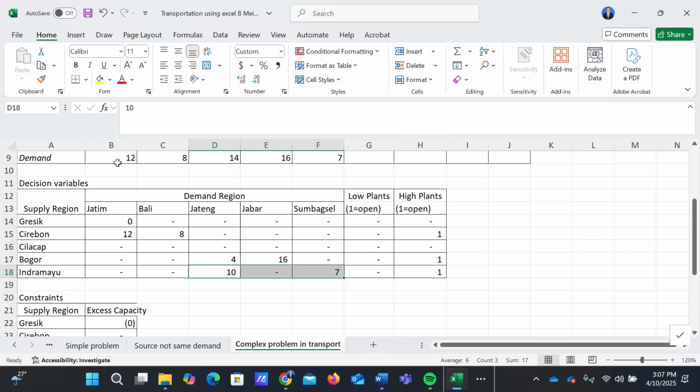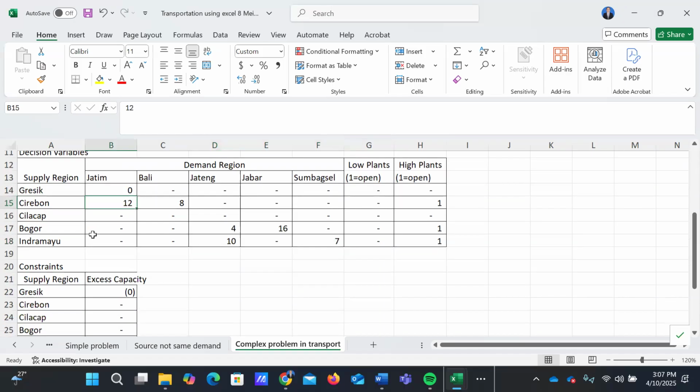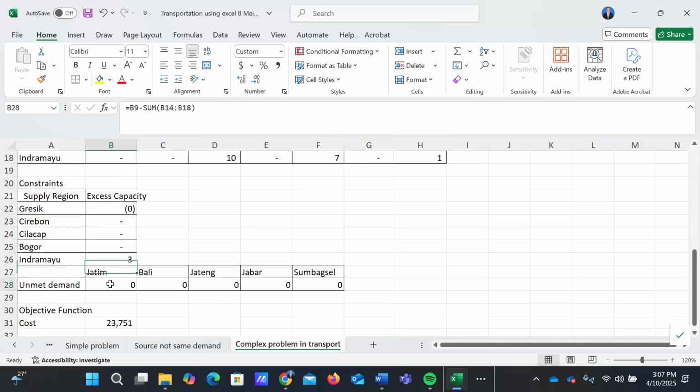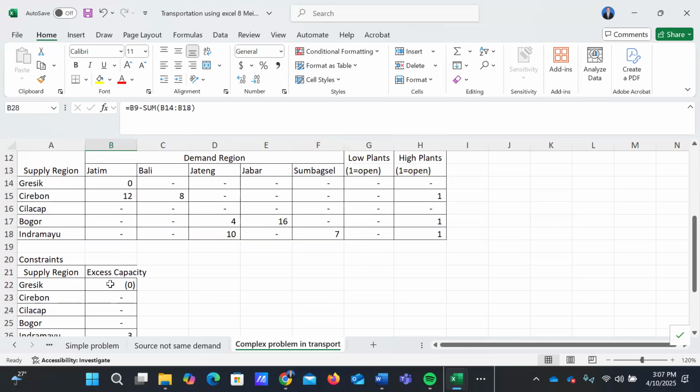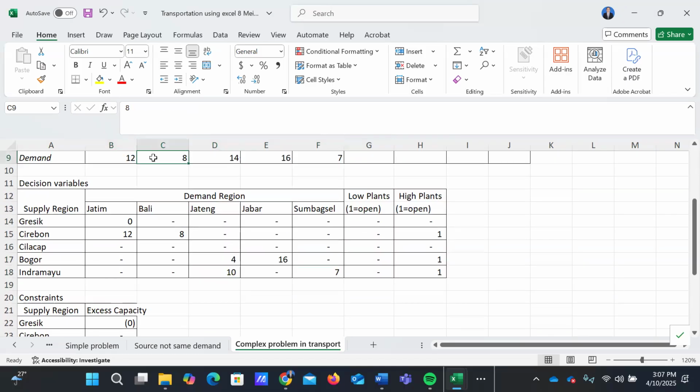West Java, the demand is 12 and will be fulfilled entirely by factory Cirebon, so unmet demand will be null. And then Bali, the demand is 8 million units and will be fulfilled by the Cirebon factory as much as 8 million units.